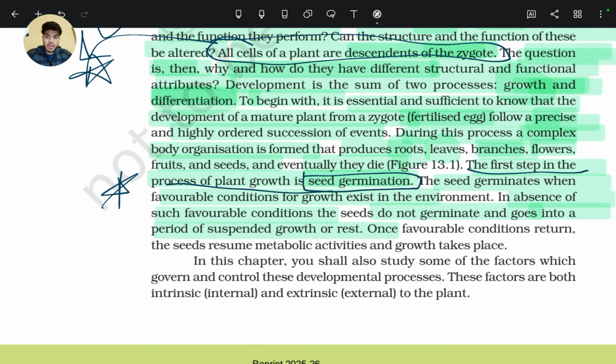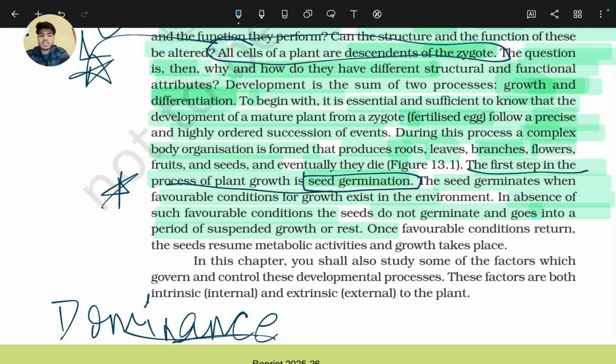The seed undergoes the dormancy stage, or rest stage. Once favorable conditions return, the seeds resume metabolic activities and growth takes place.